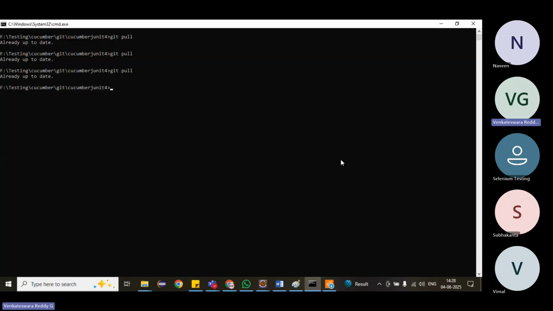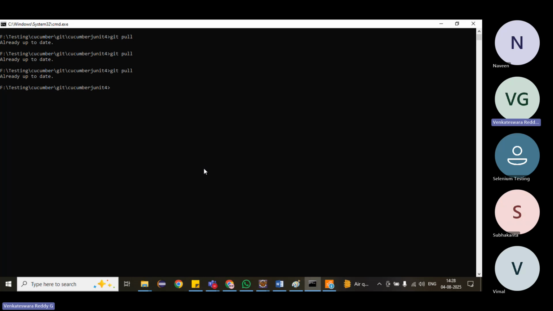Git automatically will not delete any code. It cannot think, it doesn't know which code to keep. Then it will say you decide. That means Git will say there is a merge conflict. You are trying to take the latest code and you are getting merge conflicts, so you decide which code you want to keep, your local code or their code. That is called a merge conflict.